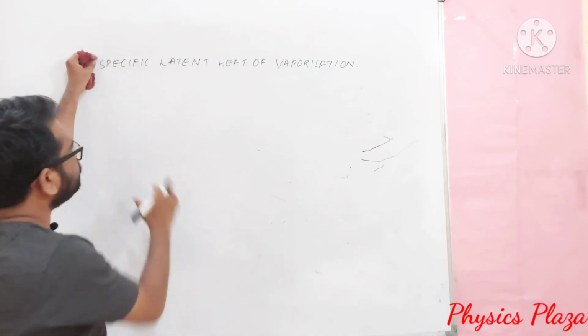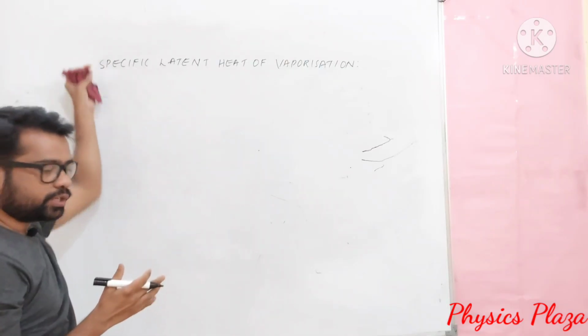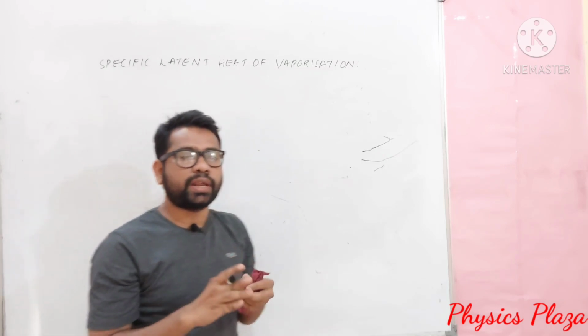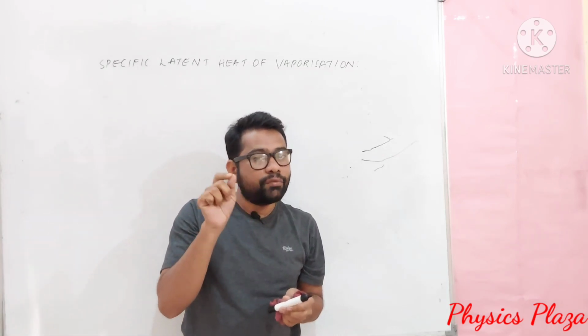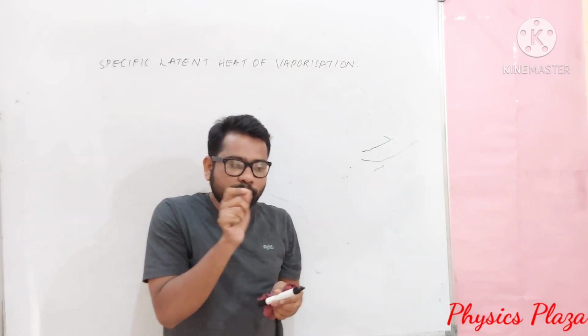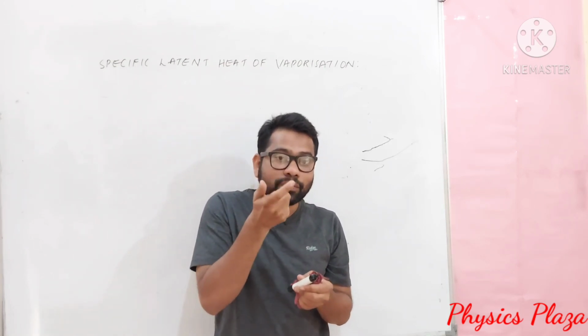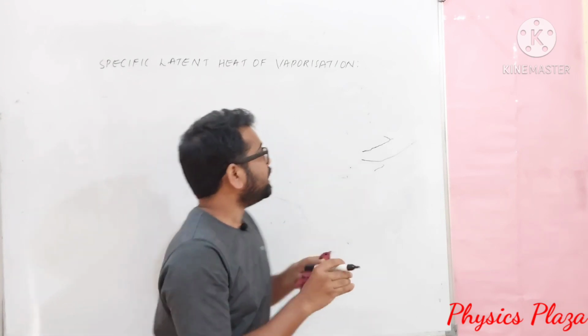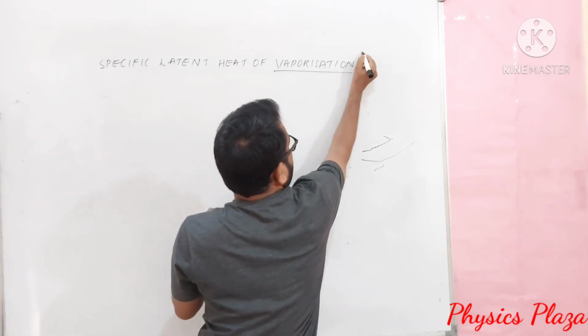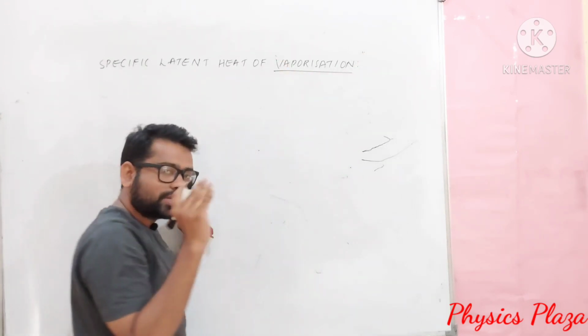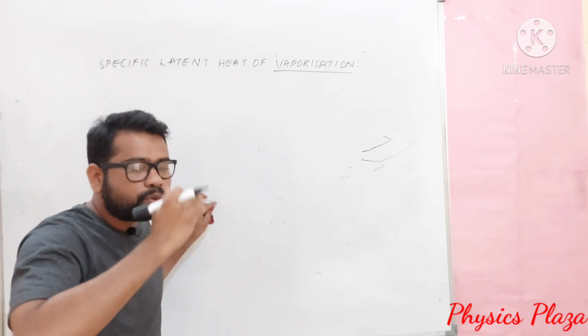So we will discuss now specific latent heat of evaporation. Before this we discussed specific latent heat of fusion. Dear children, in that, what is happening? We are providing heat to convert solid to liquid, but here it is vaporization. So we are going to provide heat at a constant temperature to convert liquid state to vapor state.